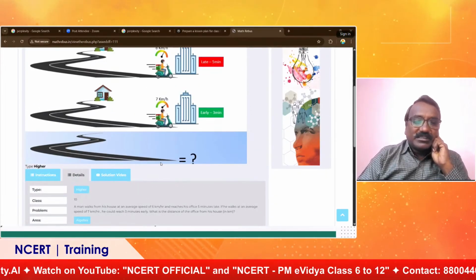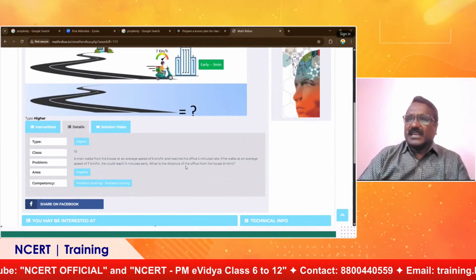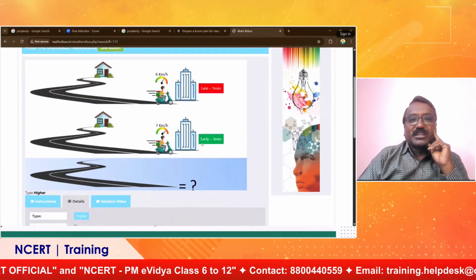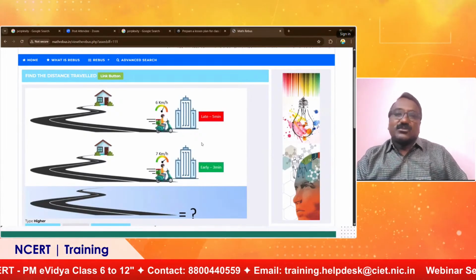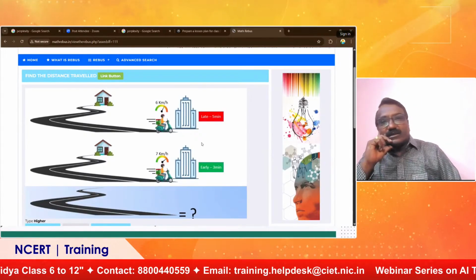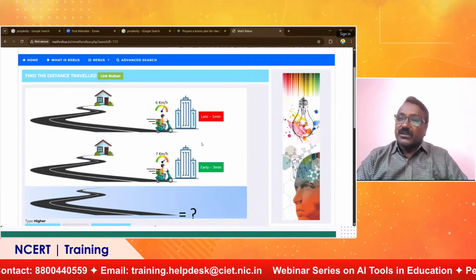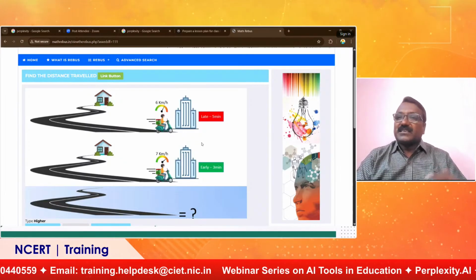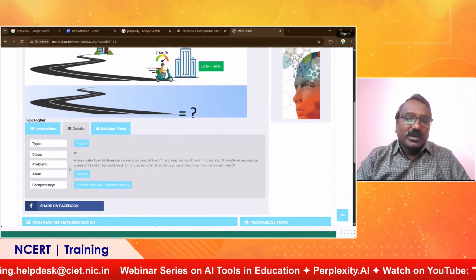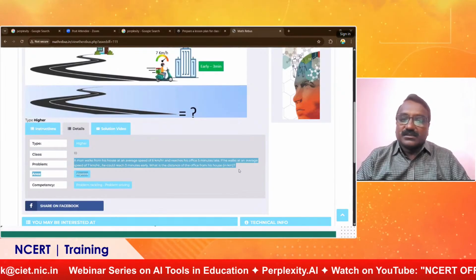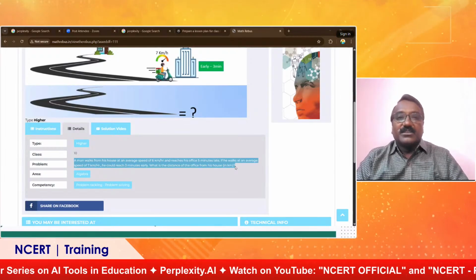Actually the problem is this: a man walks from a house to here at a particular speed and returns at a particular speed. The next day he went at another speed. What is the distance between them? So this is where it speaks the maths in a picture. Making them, drawing and visualizing takes a lot more time for us. But this type of mathematics thinking out of the box is possible when we are using innovative projects and innovative things.